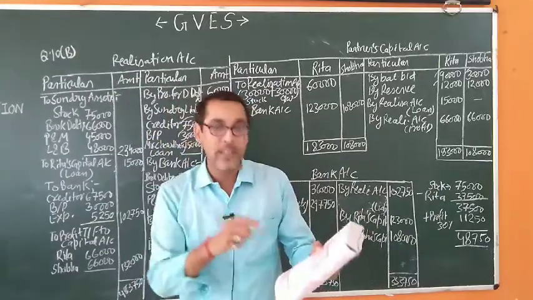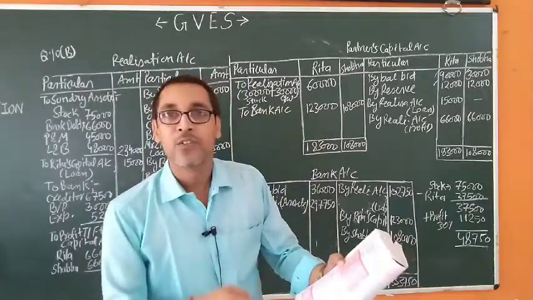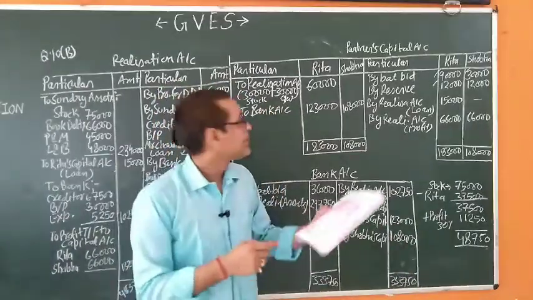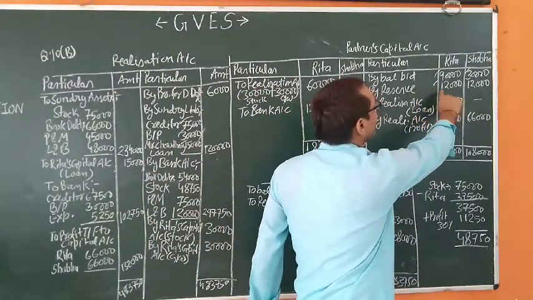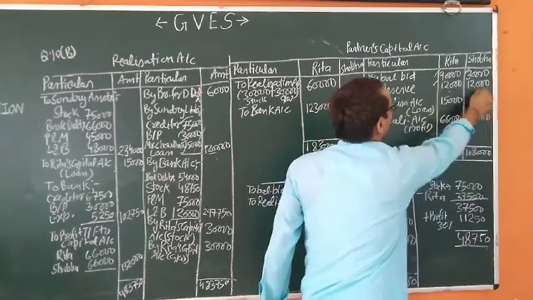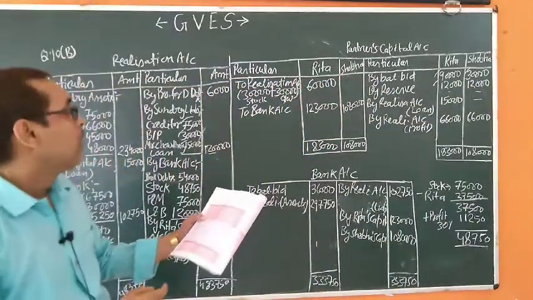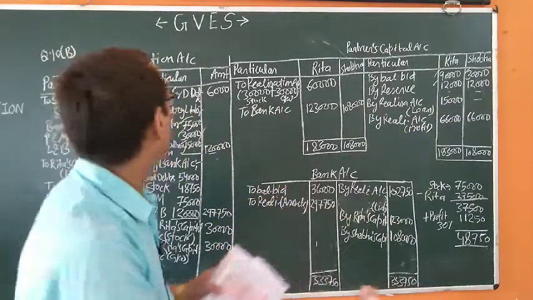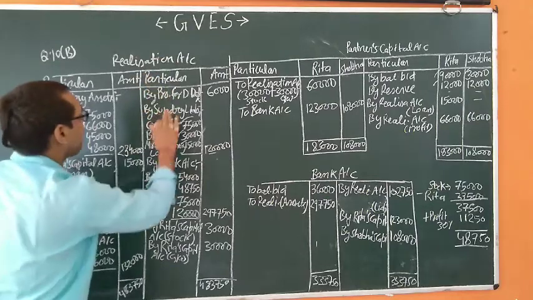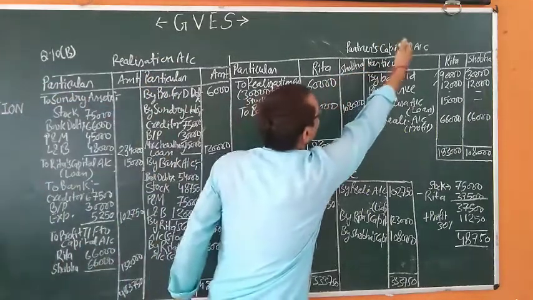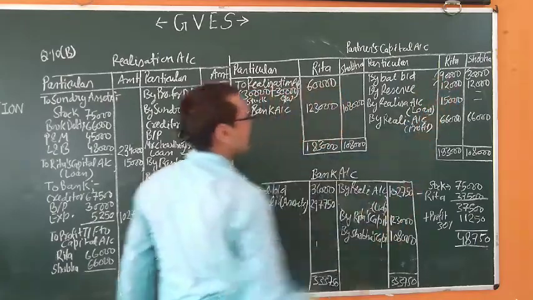This is also given in the question: 1:1. So 24,000 will be distributed, 12,000 each, on the credit side of the partners' capital accounts. The whole liability will be transferred either to the credit side of realization or to the partners' capital accounts. So, by balance b/d, by reserve.